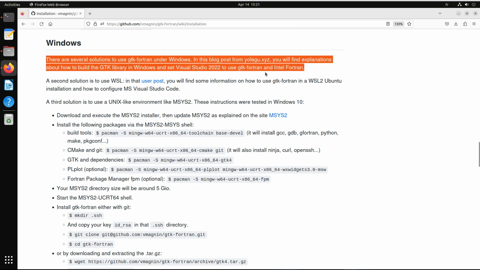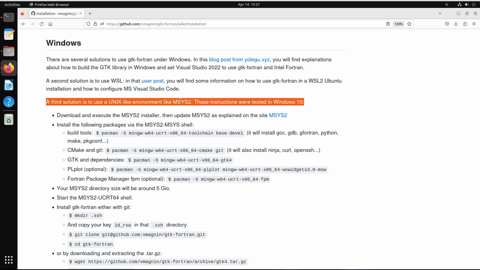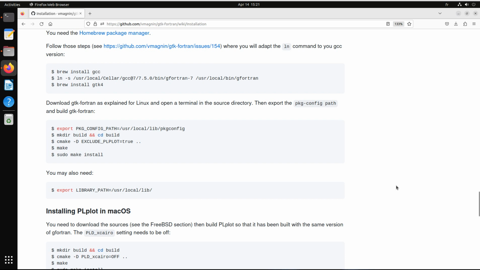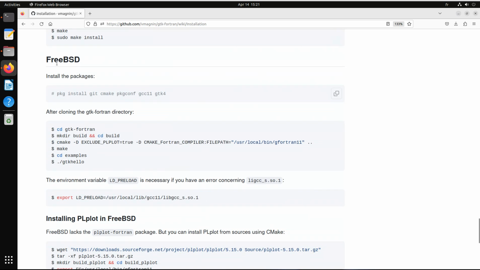If you want a native solution for Windows, please follow the instructions on this blog. You can also install gtk-fortran in a WSL Linux machine, or you can also use MSYS2. That's a solution I use to have a Unix-like environment in Windows. Here you will have the instructions for macOS. It's a Unix system, and FreeBSD is also a Unix system.